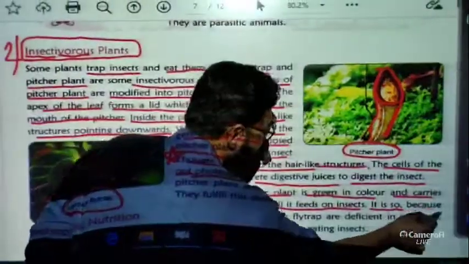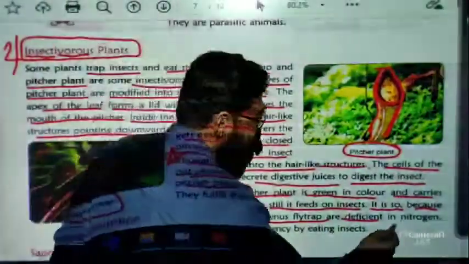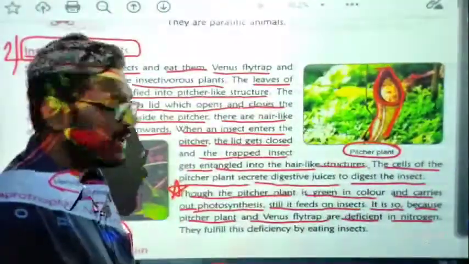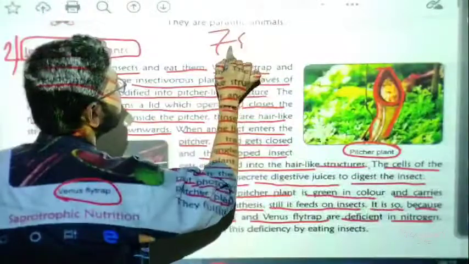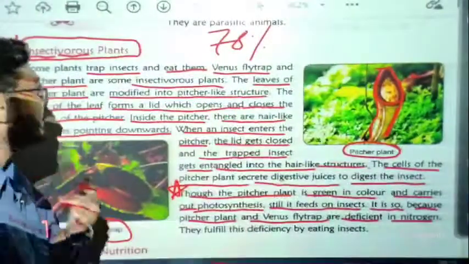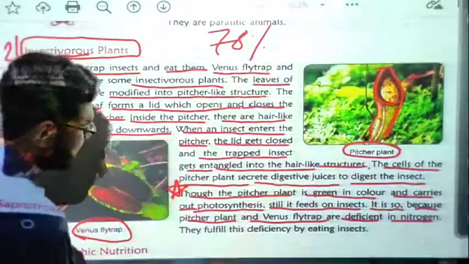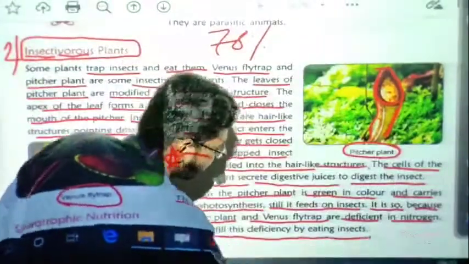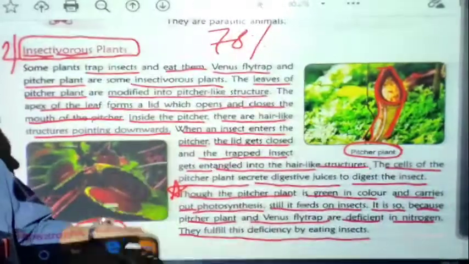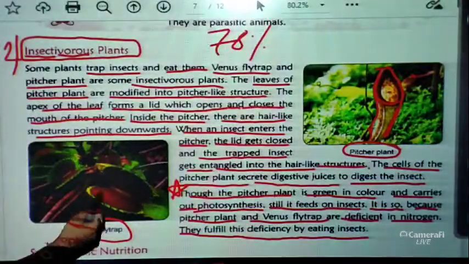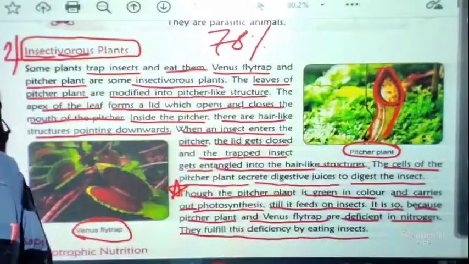Why? It is because pitcher plant and Venus flytrap are deficient in nitrogen. That means they need nitrogen. We have already discussed that there is about 78% nitrogen in the atmosphere, but the plants can't take it directly from the atmosphere. So they fulfill this deficiency by eating insects. These two, Venus flytrap and pitcher plant, are all about our insectivorous plants.